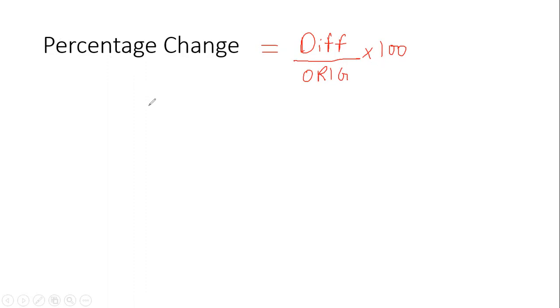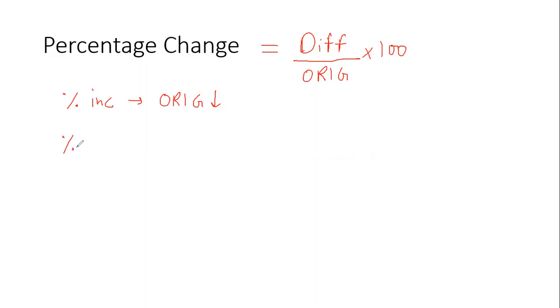Now guys, understand this, the difference always remains the same. The difference does not change. Difference will always be the difference of two values, that is higher minus smaller. But the original keeps on changing depending on what I'm calculating. So suppose I'm calculating percent increase, the original will always be the lower value.